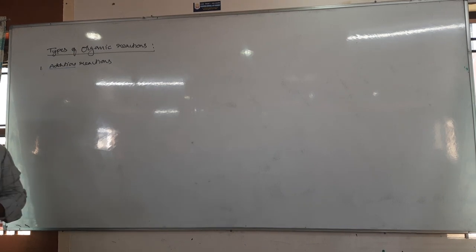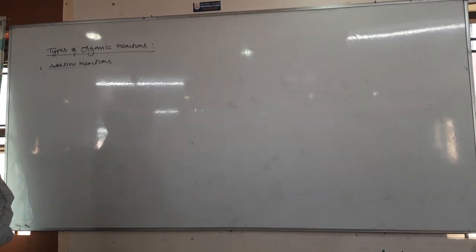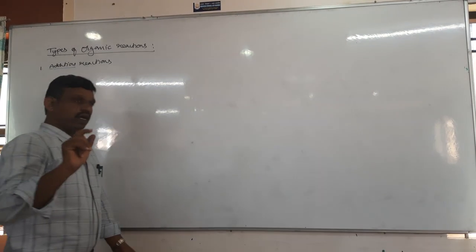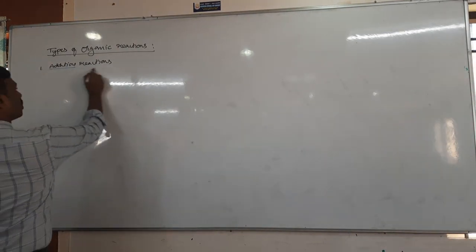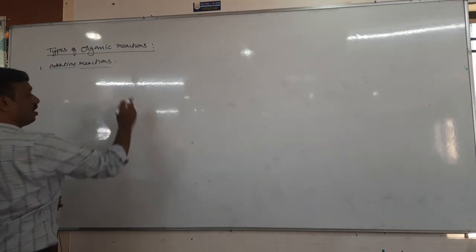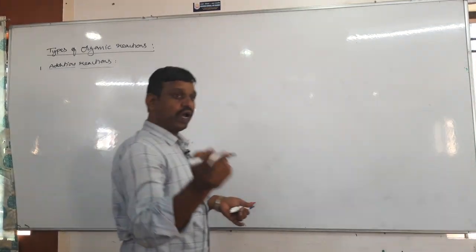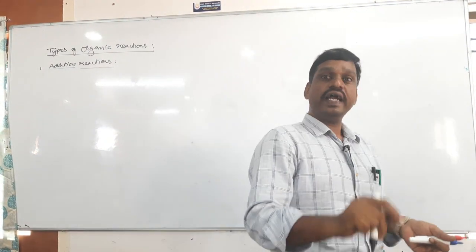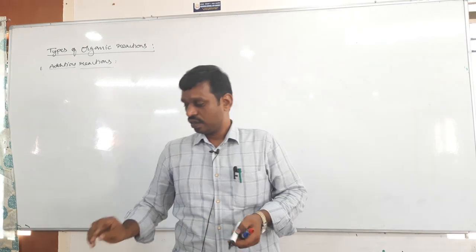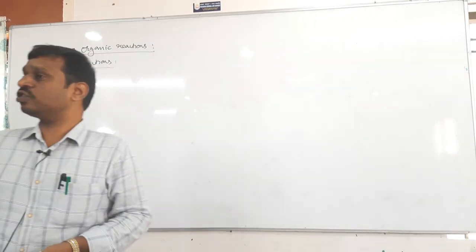So what are addition reactions and types of addition reaction? What is addition reaction? The reaction in which 2 atoms or groups are added to unsaturated hydrocarbon.